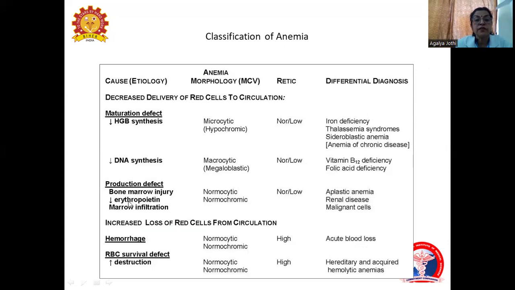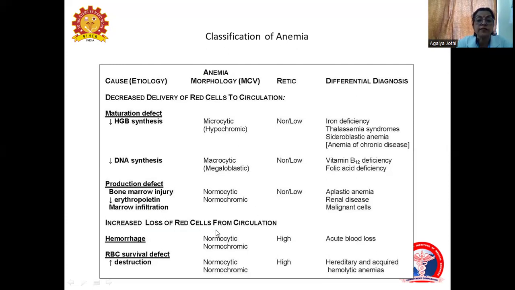Production defect, wherever there is bone marrow injury, decrease in erythropoietin or infiltration. Bone marrow injury, all these, whenever there is a production defect, they are normocytic, because the MCV values are normal. The reticulocytes can be normal or low. Whenever there is a bone marrow injury, it is related to bone marrow, related to stem cells, it can be seen in aplastic anemia. If it is due to decreased erythropoietin, it is renal disease. Marrow infiltration can be because of pigment.